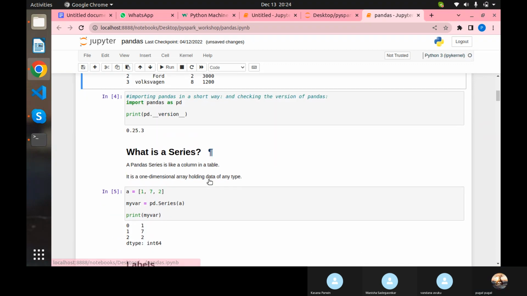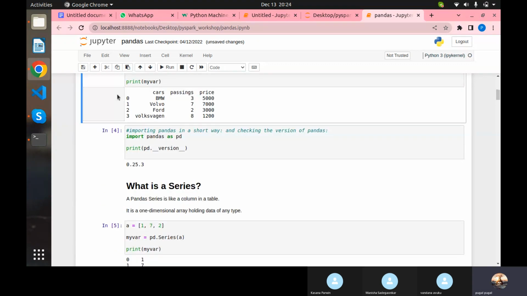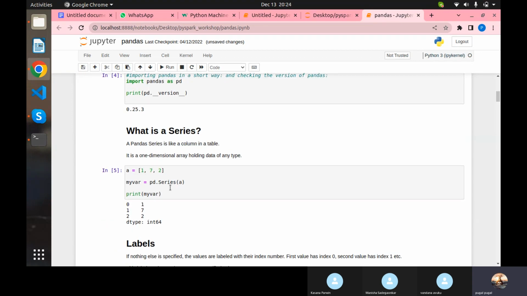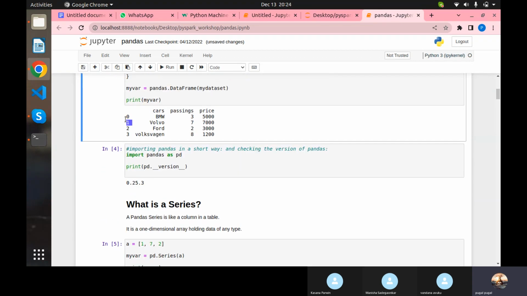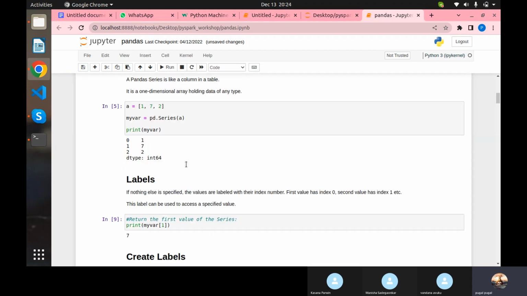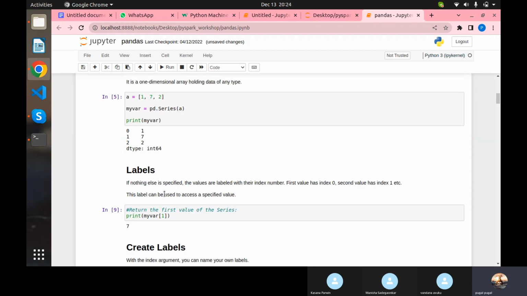So if you don't want to get the number count of the rows like that, you can put something like, instead of 1 2 3, you can put a b c d or x y z, or names, anything that you want you can create. So that's where labels come into the picture. So if nothing is defined for the rows, you can give your own, whatever you want. Okay, so that's what we call rows.